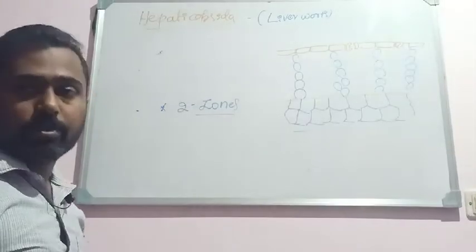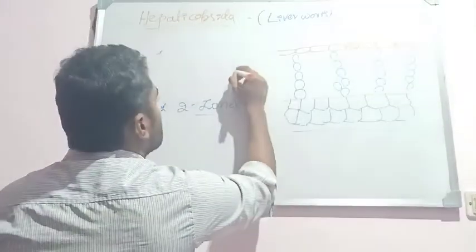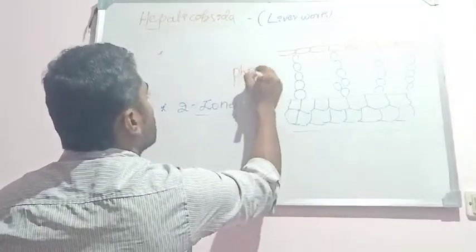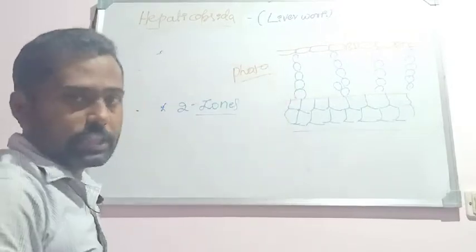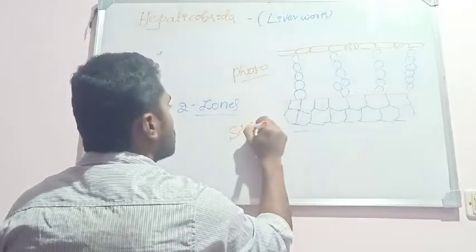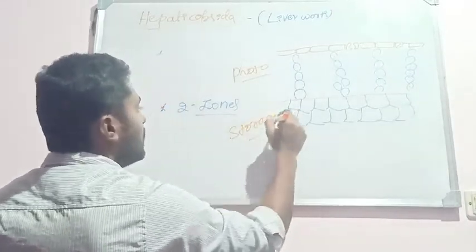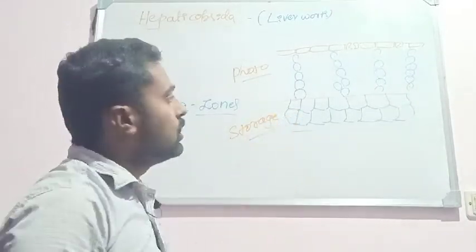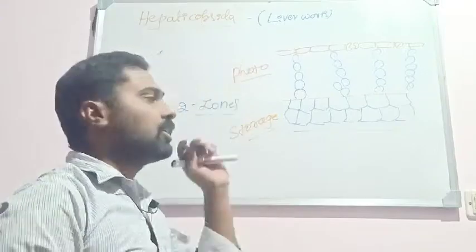There are two zones that can be observed in the thallus. The first or upper zone is the photosynthetic zone, and the lower zone is called the storage zone. Hence the thallus internally is differentiated into two zones: the upper photosynthetic zone and the lower storage zone.